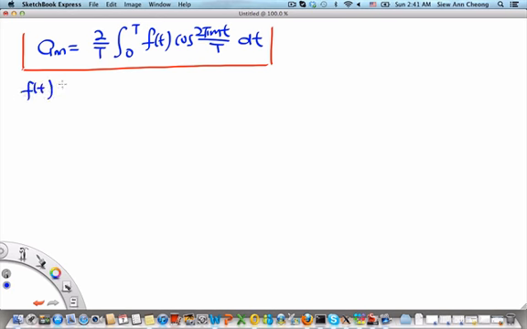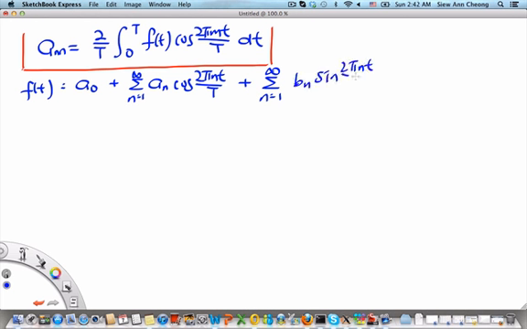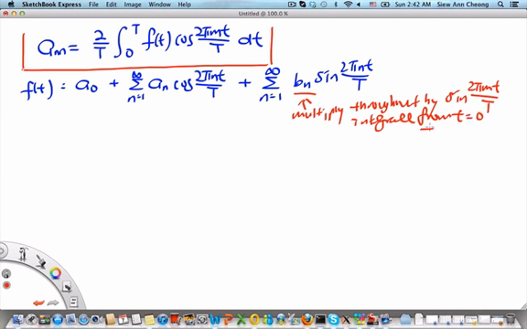Again, we write down f(t) equals a naught plus a sum from 1 to infinity of an cosine 2πnt over capital T plus a sum from n equals 1 to infinity of bn sine 2πnt over T. So to get the coefficients bn, what we do is we multiply throughout by sine 2πmt over T, and then integrate from t equals 0 to t equals capital T, and it is not difficult to see what we will find.